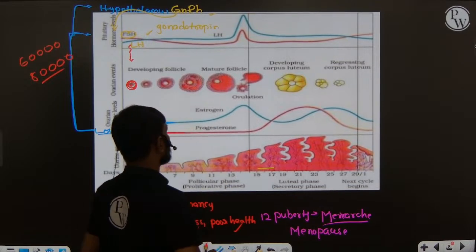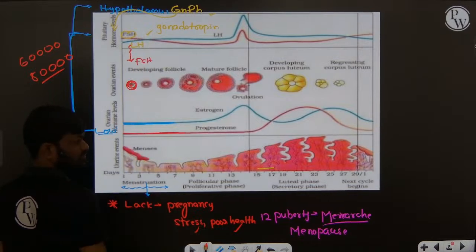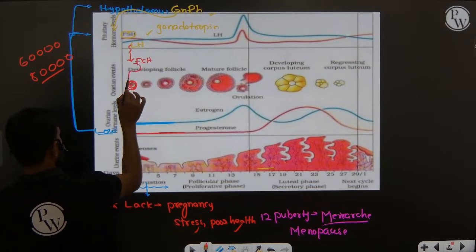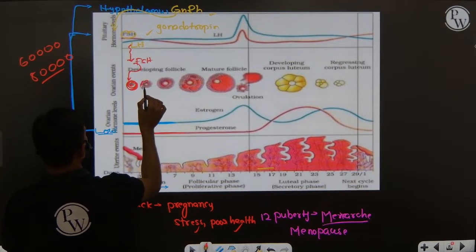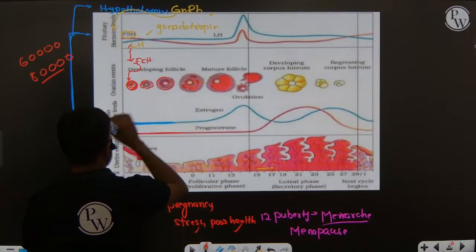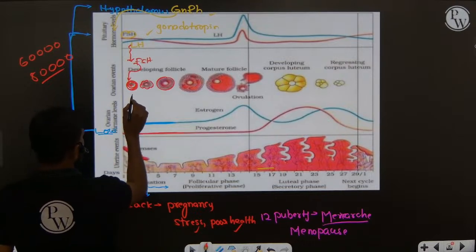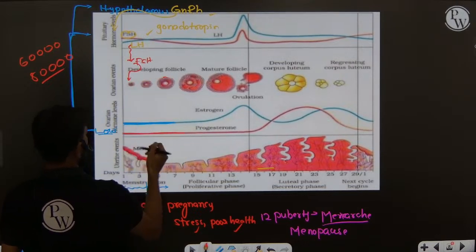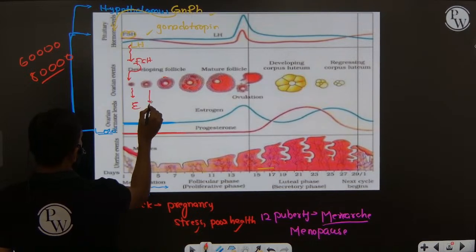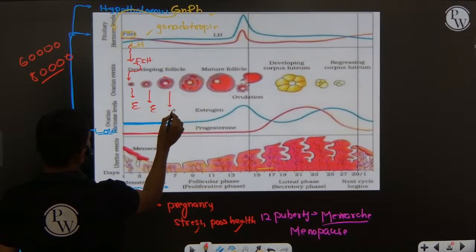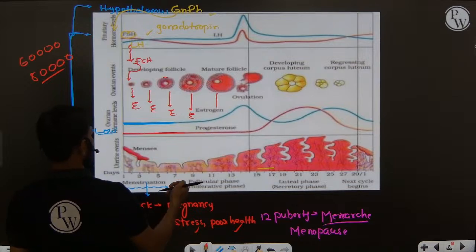Right? Now, because of the concentration of follicle stimulating hormone, this hormone stimulates the primary follicle. Slowly the primary follicle develops into a secondary follicle. You know the secondary follicle has more granulosa layers. So when this follicle is developing, the developing follicle releases a small amount of estrogen hormone, a very small amount. You can see slowly the concentration of estrogen hormone increasing.